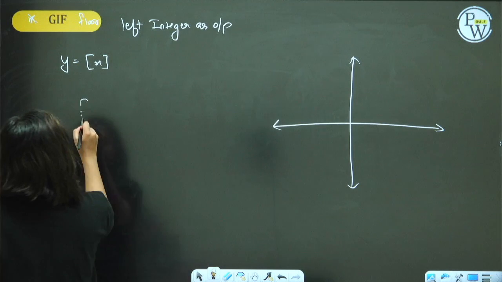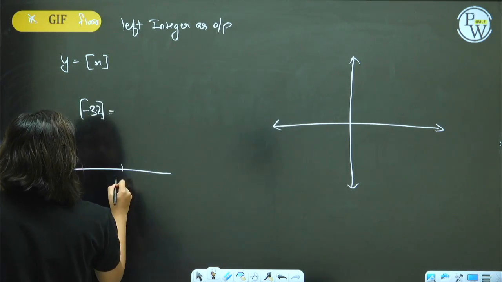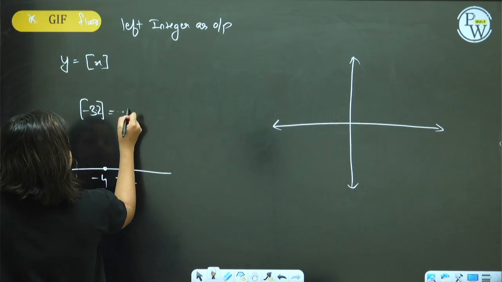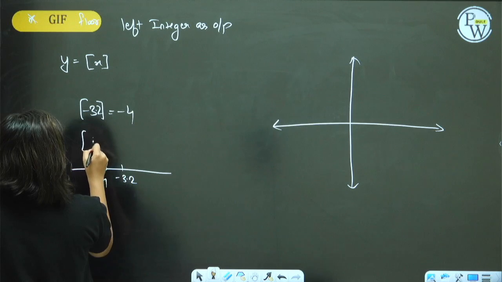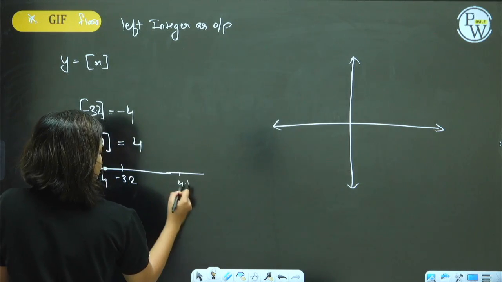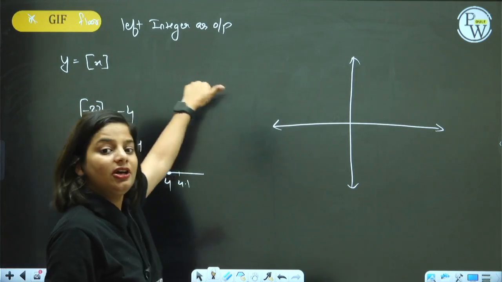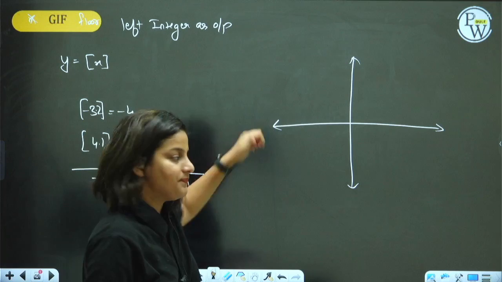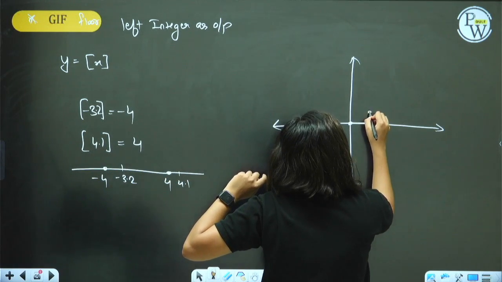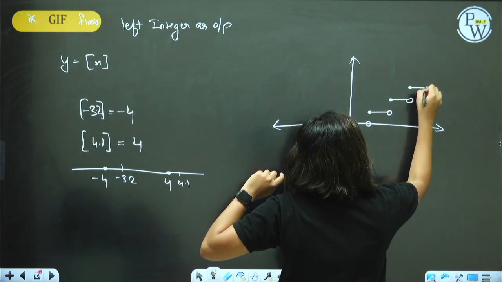Suppose the input is minus 3.2, the output will be, on a number line, what is the integer on the left of minus 3.2? It's minus 4. If the input is 4.1, what is the integer on the left of 4.1? It's 4. So it will always give the left integer as output. The graph is like this.